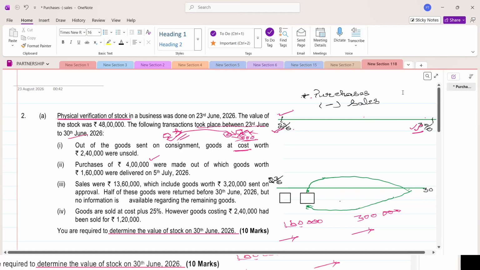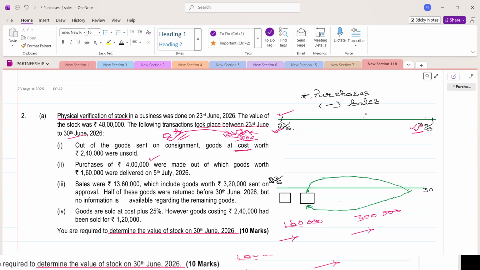Whatever goods have gone out, we take the cost of goods sold. We cannot directly subtract the sales because profit margin is included. So minus the profit margin, we have to subtract only the cost of goods sold, COGS. We have to subtract the cost of goods sold.